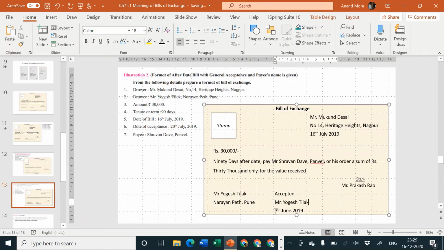And the date of acceptance given by the problem is how much? Which is the date? 20th July 2019. And here also I am supposed to write the name of the drawer, which is Mukund Desai.